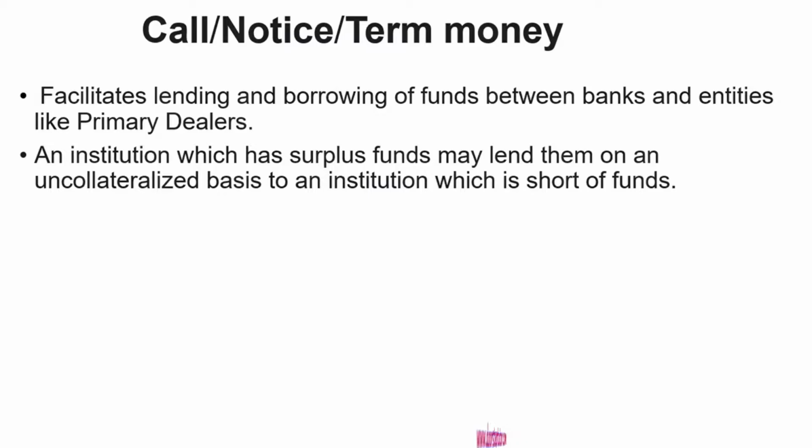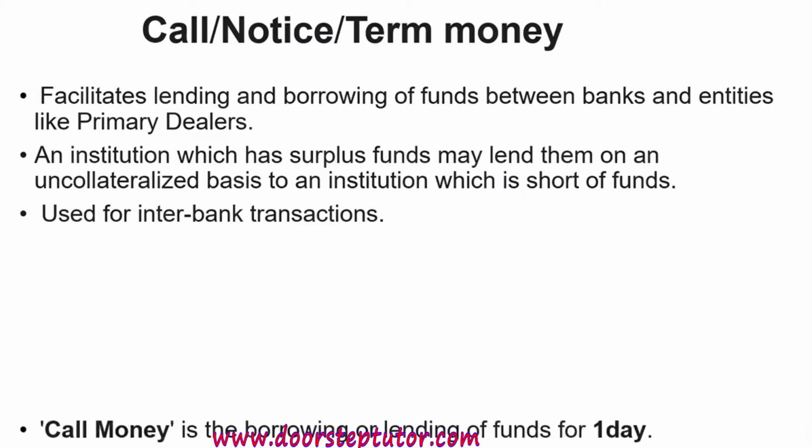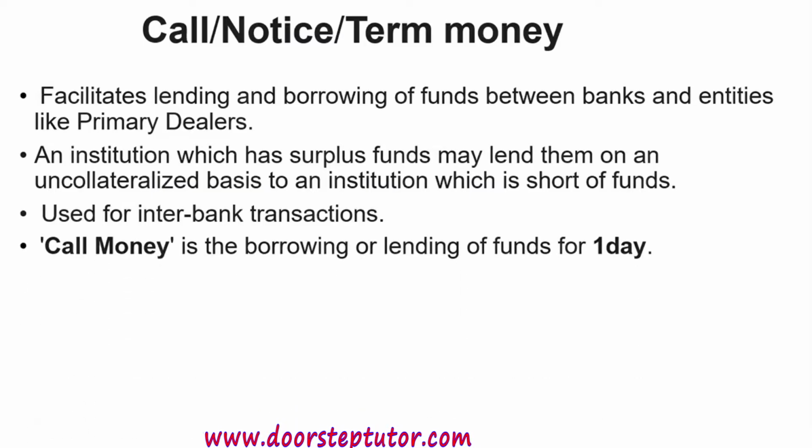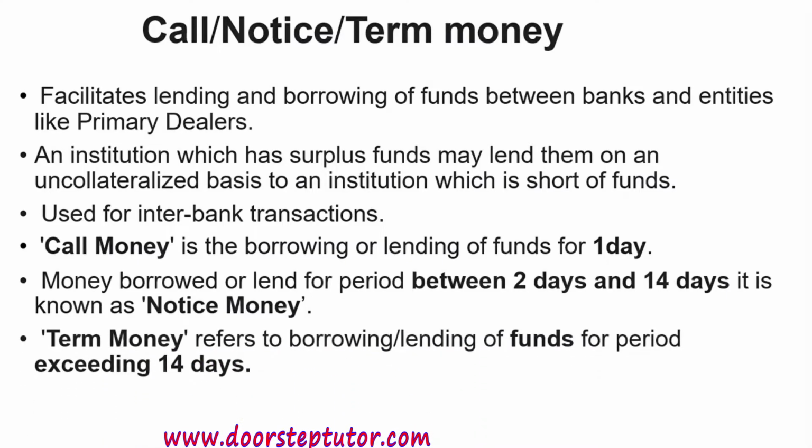So without it, you can have the cash flow immediately. You can immediately have liquid instruments in your hand. It is used for interbank transactions. When you borrow or lend the money for a day, it is known as call money. But when the money is borrowed or lent for a period between 2 to 14 days, it is termed as notice money. And when the term exceeds 14 days, it is termed as term money.